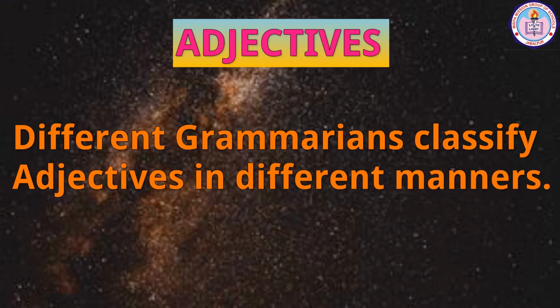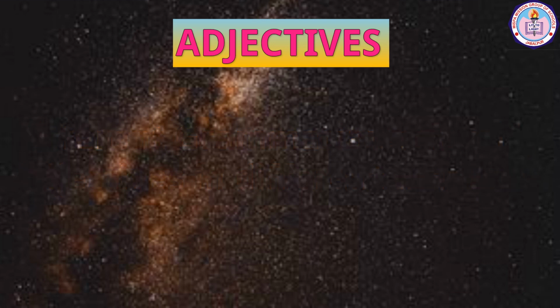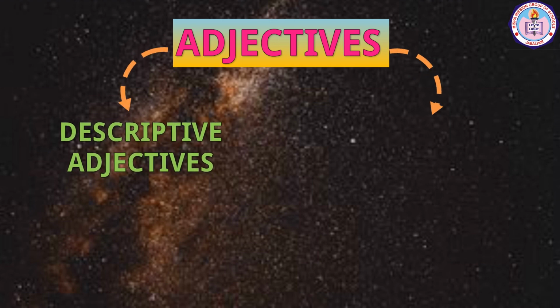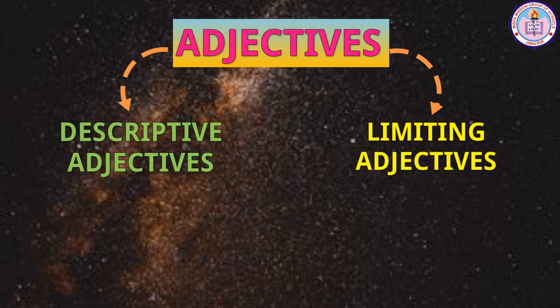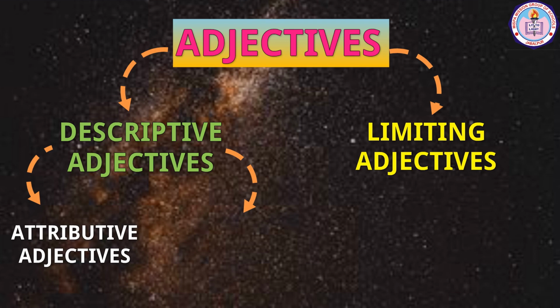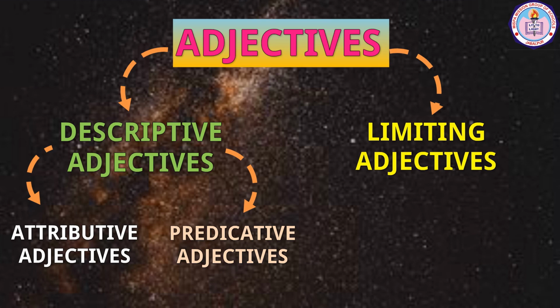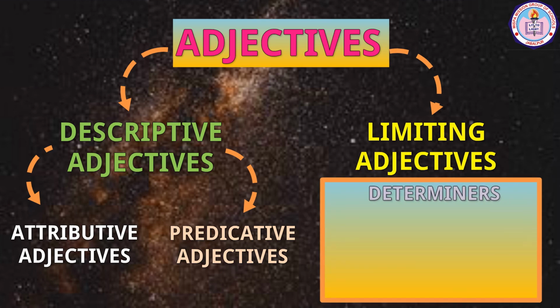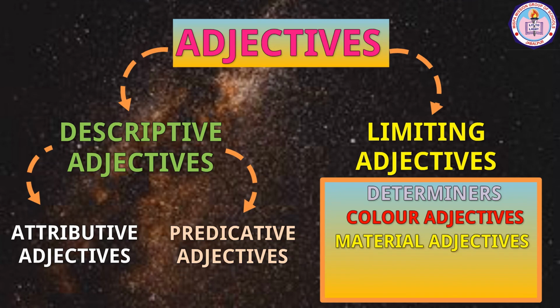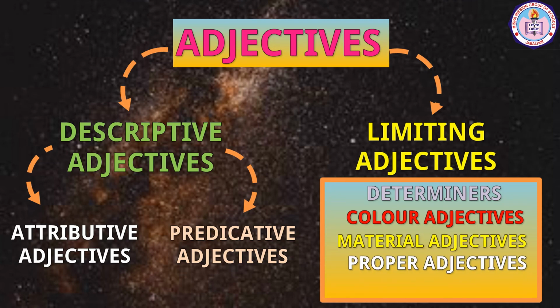Different grammarians classify adjectives in different manners. Compiling all of them together, I have come to a conclusion to categorize the adjective in this manner. Adjectives are of two types: descriptive adjectives and limiting adjectives. Descriptive adjectives are again divided into two parts: attributive adjectives and predicative adjectives. Limiting adjectives are further divided into 5: determiners, color adjectives, material adjectives, proper adjectives, and nouns as adjectives.